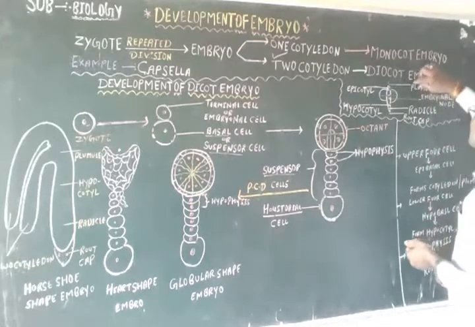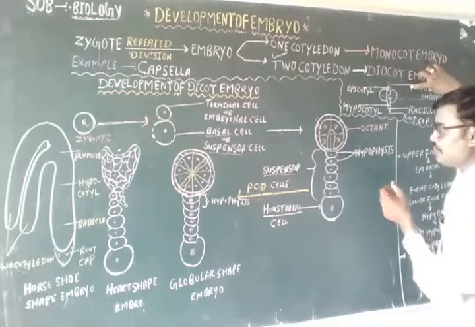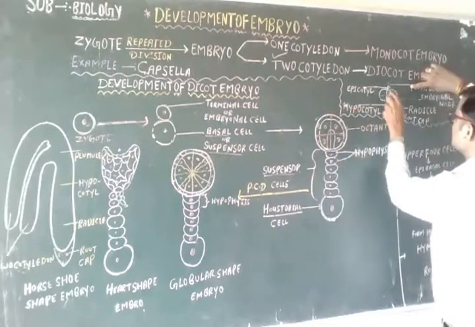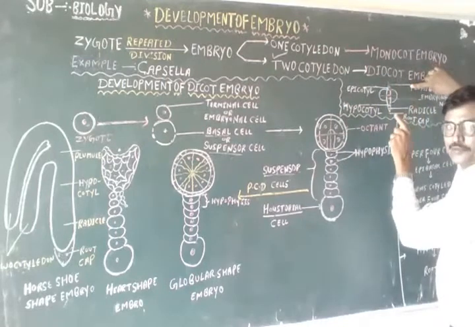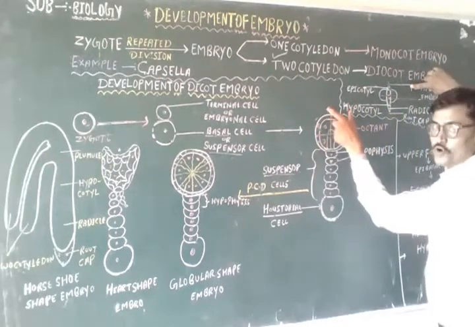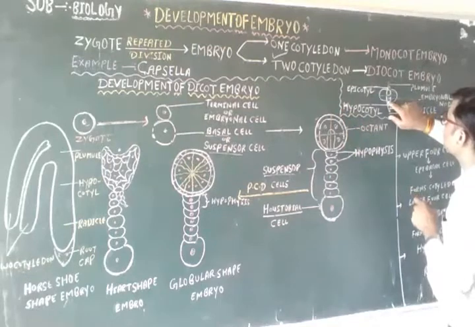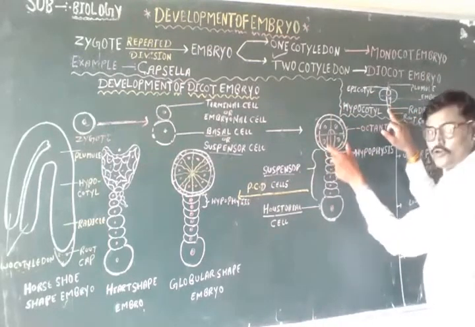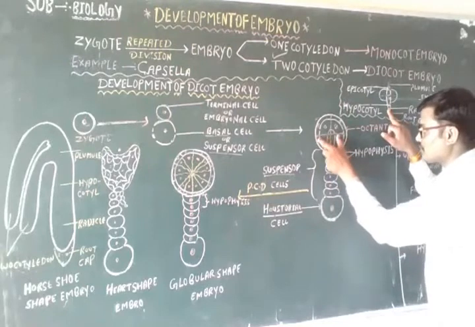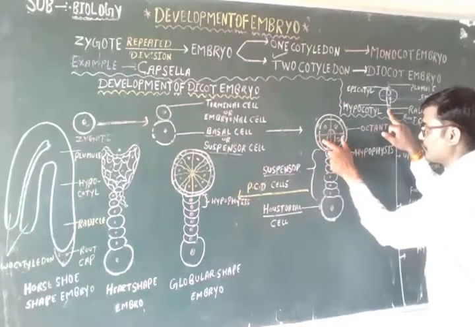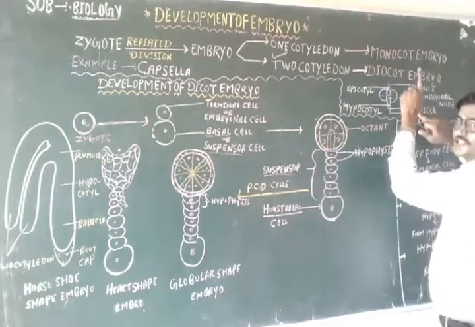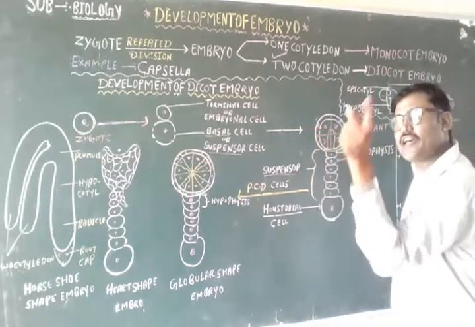Listen very carefully. Formation of the plumule takes place from the above four cells, and formation of the radicle takes place from the below four cells. These four cells, 1, 2, 3, 4, form the radicle. As you know, the plumule is responsible for the shoot and the radicle for the root.